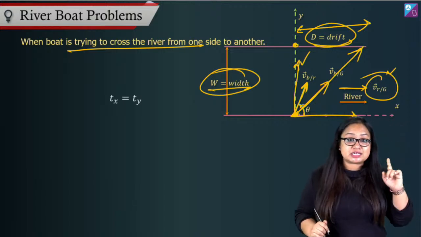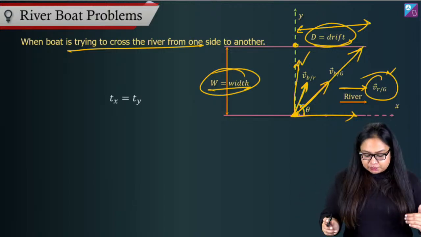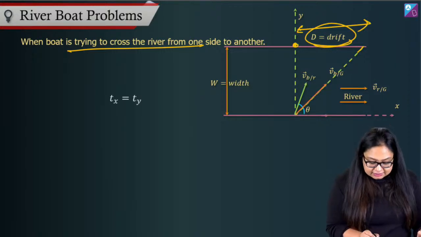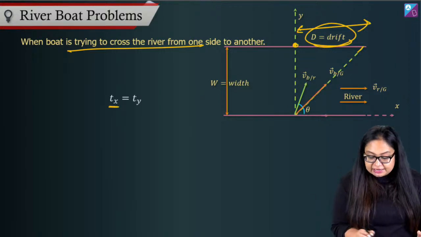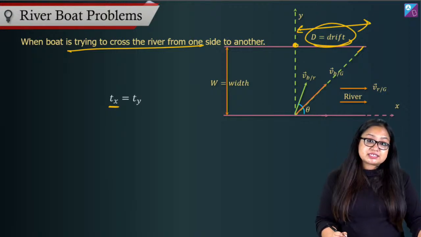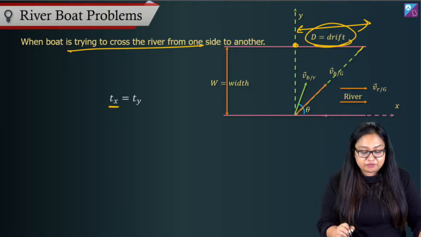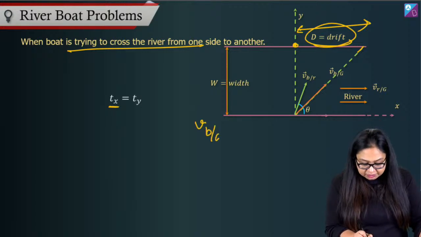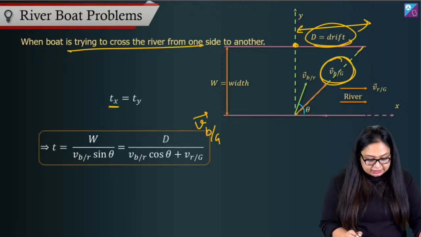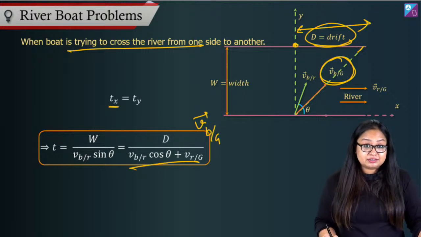Remember in the beginning of the session we talked about it? Right. So time taken in x direction will be equal to d divided by velocity in x direction, right? And what is velocity in x direction? Velocity in x direction will be equal to x component of velocity of boat with respect to ground, right? This is velocity of boat with respect to ground. What is its x component? VBR cos theta plus VRG, right?